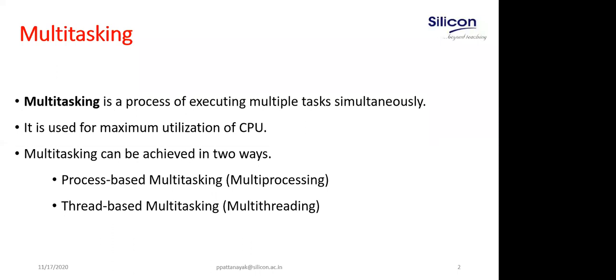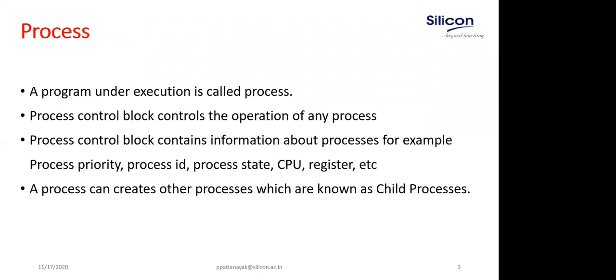Multitasking can be achieved in two ways. First one is process-based multitasking, known as multiprocessing. Second is thread-based multitasking, known as multi-threading. For process-based multitasking, you must understand what exactly a process is. A program under execution is called a process. For example, after compilation of your C program, it generates a.out. So a.out is a program written in binary. The moment you write ./a.out and press enter, that program becomes a process, which means this program is under execution.